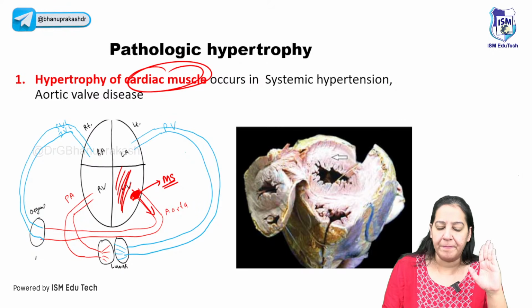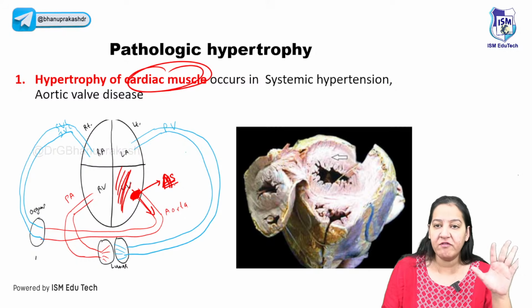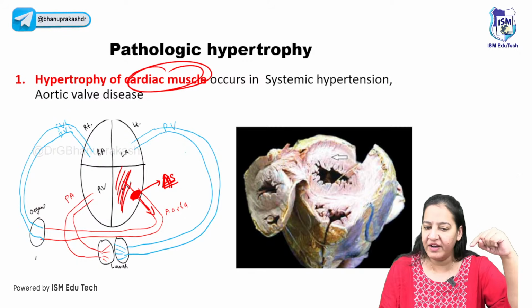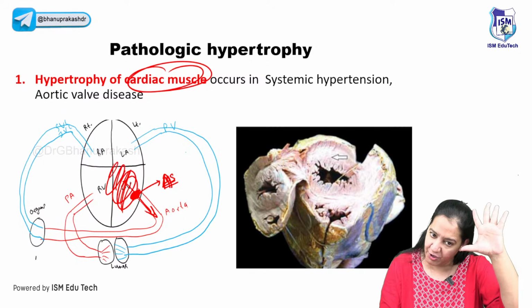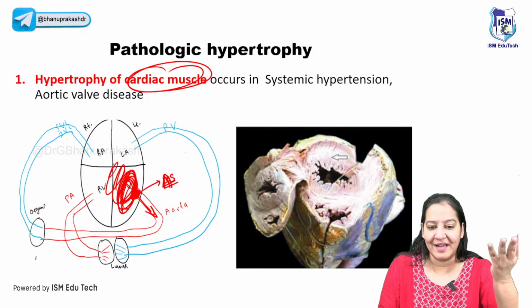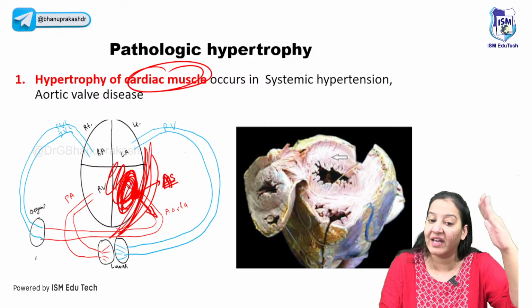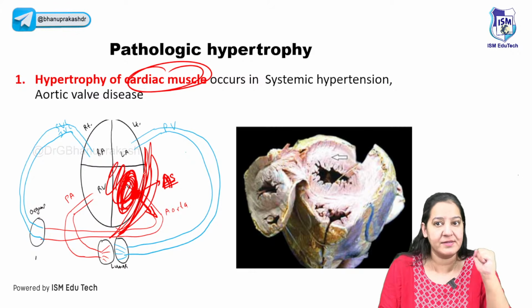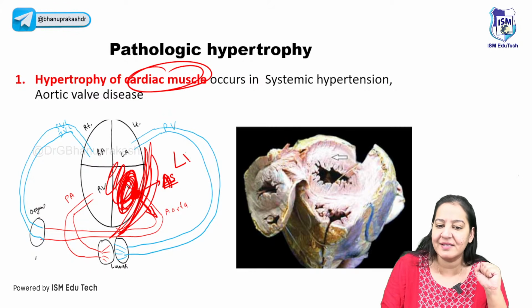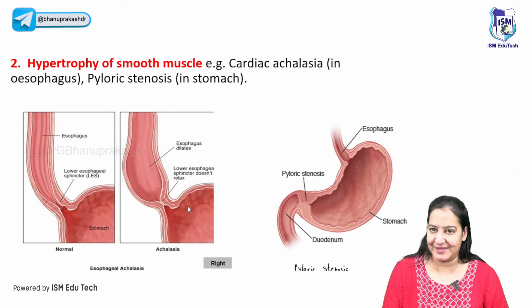But if aortic valve stenosis happens, blood will not go into the aorta, blood will accumulate in the left ventricle only. It is causing stress, because of which the wall of the left ventricle will become thickened and thickened to do a vigorous systole. The disease is known as left ventricular hypertrophy, LVH. LVH is the disease because of aortic stenosis, right?